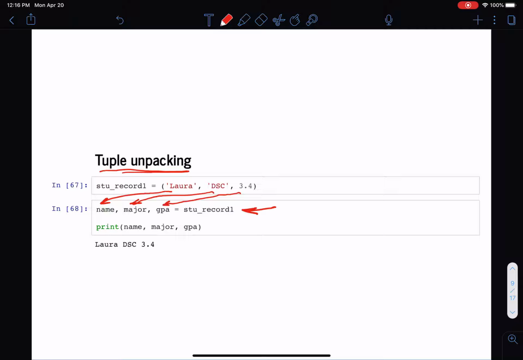This is a very convenient syntax to do multiple things in a single statement. Otherwise, we would need to use a loop and go through the tuple one element at a time, assigning the values to variables. So this is a bit more convenient in that respect.